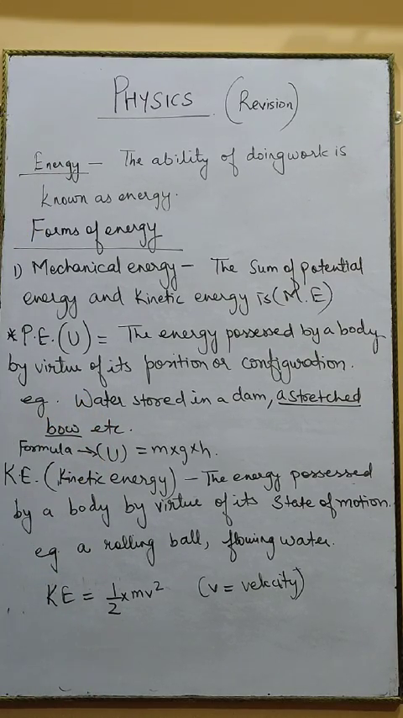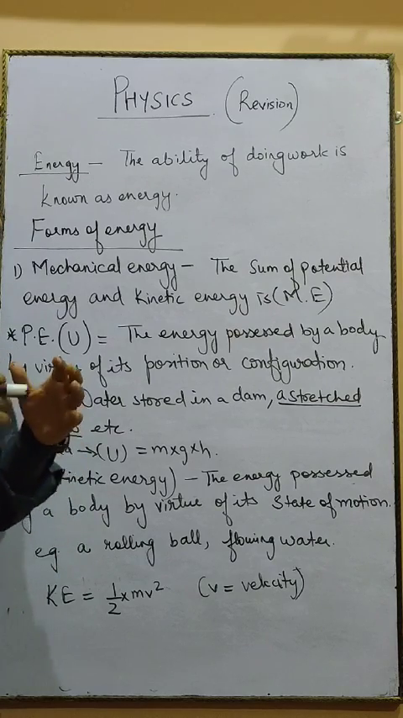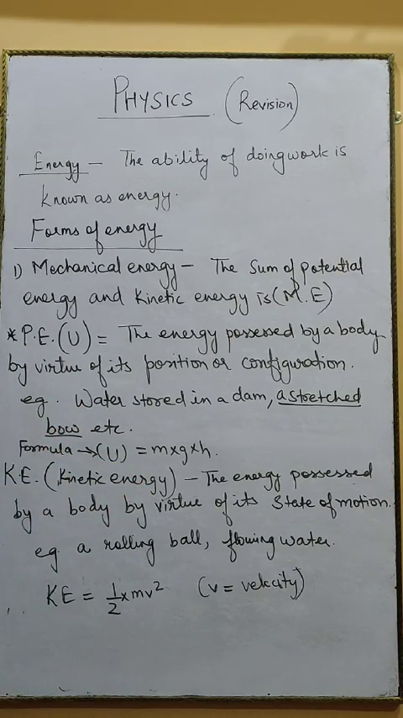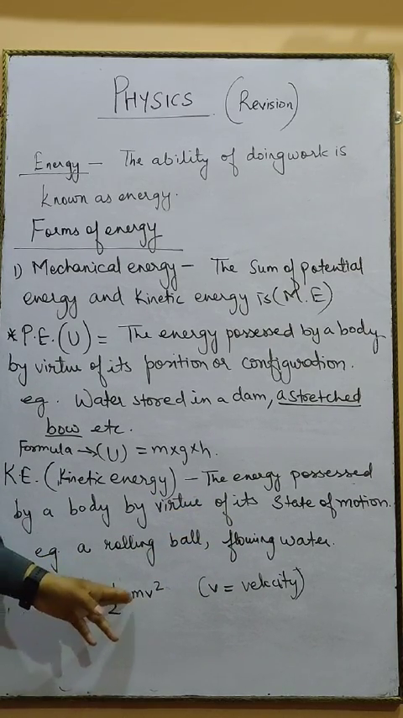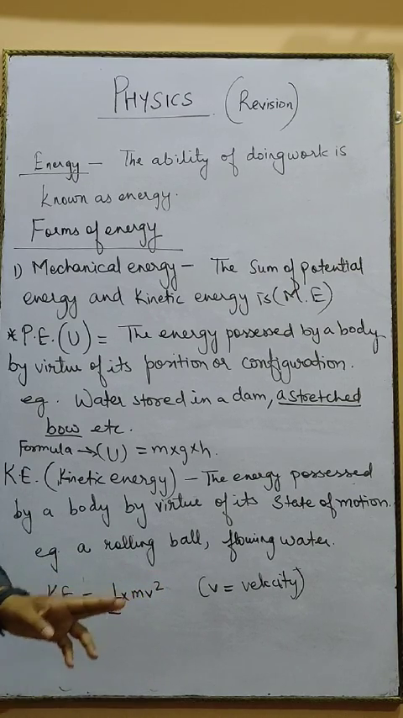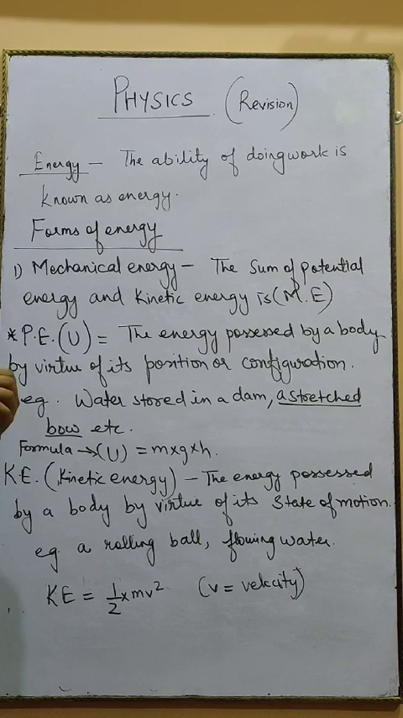In those conditions, since the body is actually moving, you can say it has kinetic energy. So they possess kinetic energy. Examples are a rolling ball, flowing water, etc. The formula for kinetic energy is half into m into v square, where m stands for mass and v stands for velocity, meaning with what speed the body is actually moving. So this is about mechanical energy, potential energy, and kinetic energy.